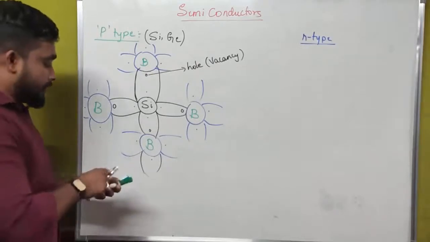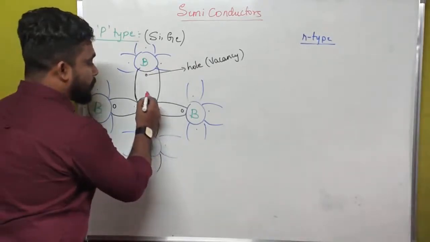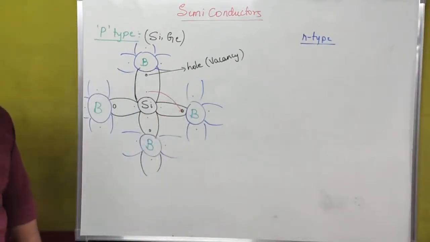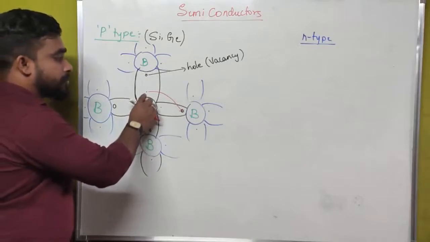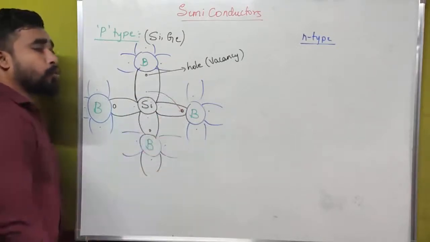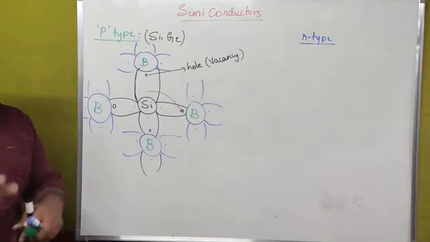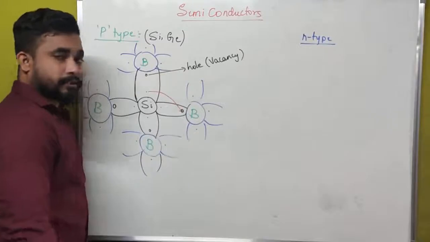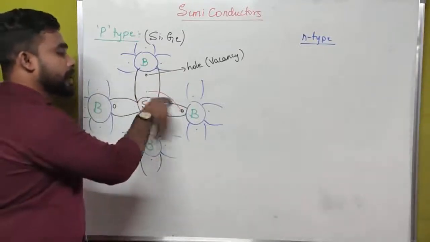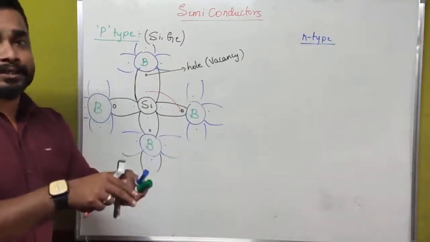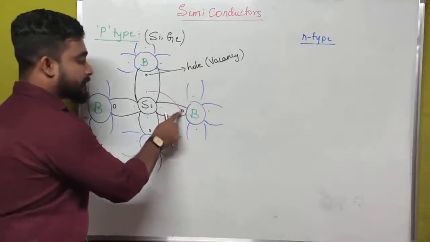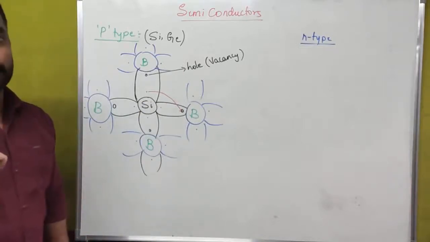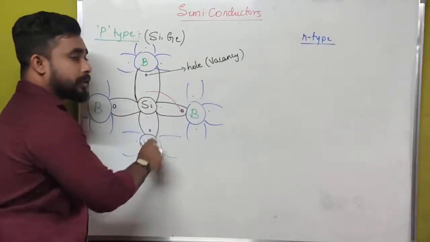What does that mean? These electrons can go and occupy the vacancy. These electrons may jump from their position and go and occupy the other vacancies or holes. Here hole means a vacancy. Vacancy means the electron can come and sit in that vacancy position. But here the size of the hole has to be equal to the size of the electron. Then only the electron can jump and come and sit.